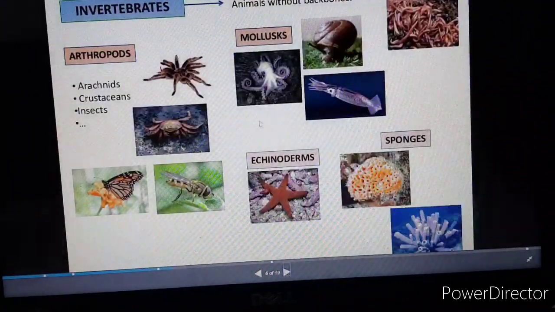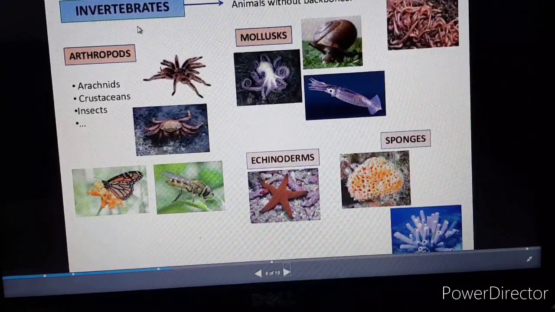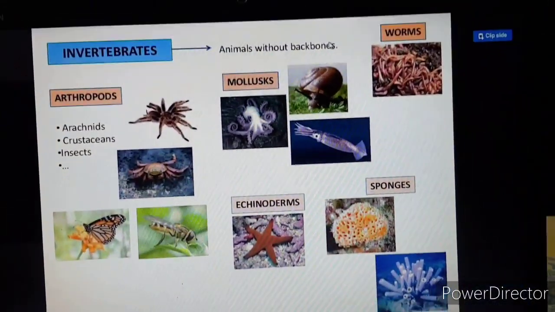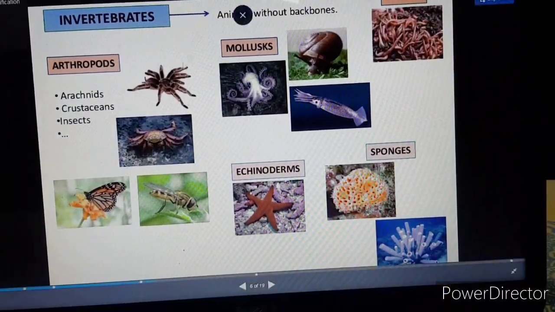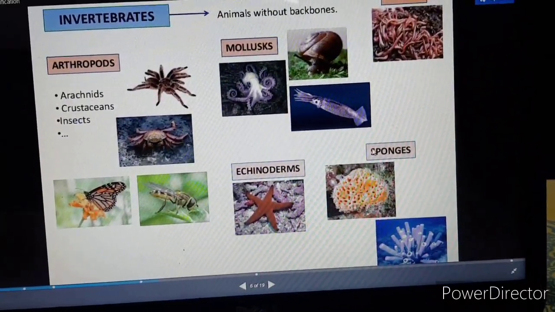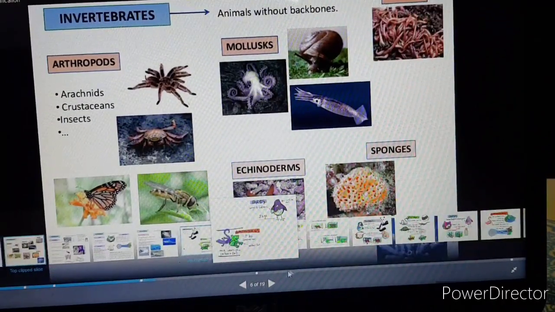So move forward, and separately we will study the invertebrates, animals without backbones. What does it mean? Animals without backbones. Okay, arthropods are there, sponges are there, mollusks are there, so many are there. So there are so many examples of it.